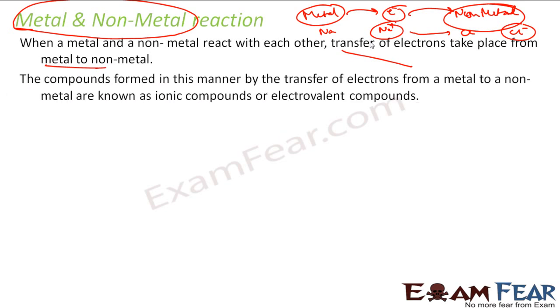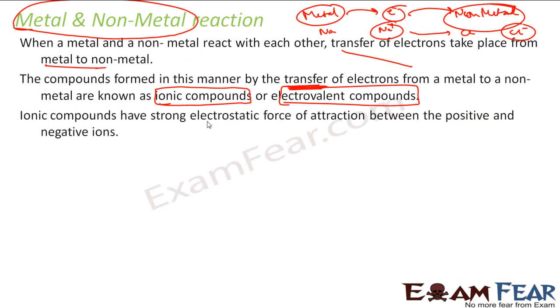The compound formed in this manner by the transfer of electron, please note, the transfer of electron, there is no sharing, from metal to non-metal, is called an ionic compound or electrovalent compound. Both are same. They are ionic or electrovalent compounds where actually the transfer of electron happens and a bonding is created.